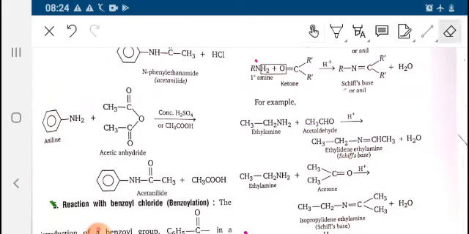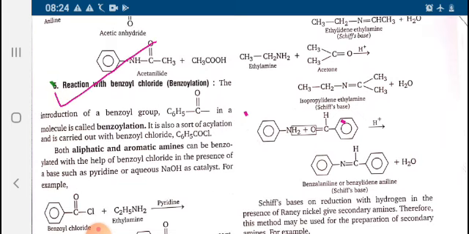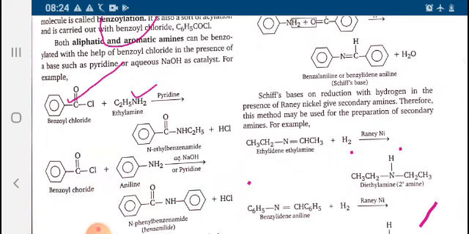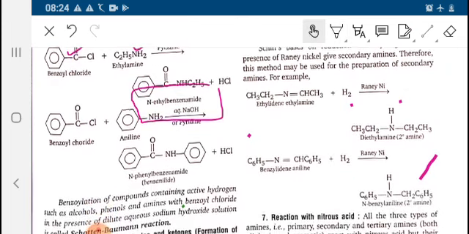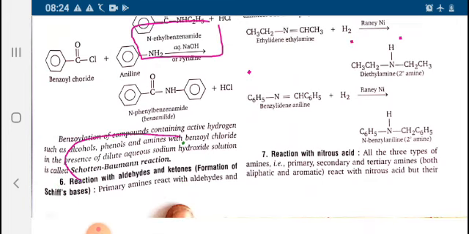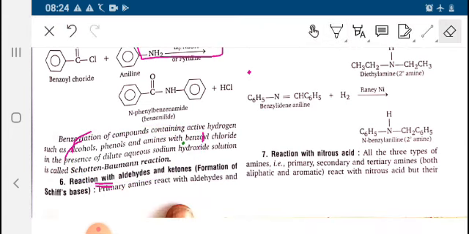Aniline also reacts with acetic anhydride, forming acetanilide. Reaction with benzoyl chloride is known as the benzoylation process. Benzoyl chloride reacts with ethylamine, forming N-ethyl benzamide. It's a very important reaction, and it is also a name reaction known as the Schotten-Baumann reaction. This is the Schotten-Baumann reaction. In the next lecture we will be discussing the reaction with aldehydes and ketones. Thank you.